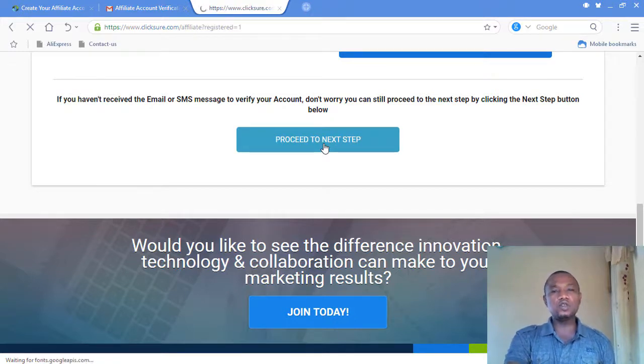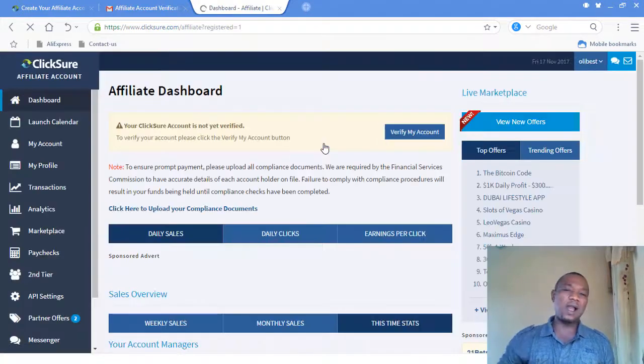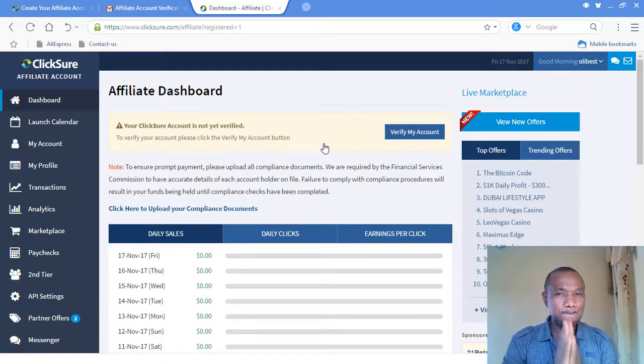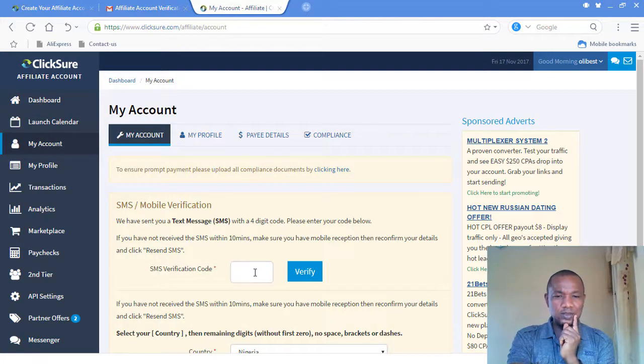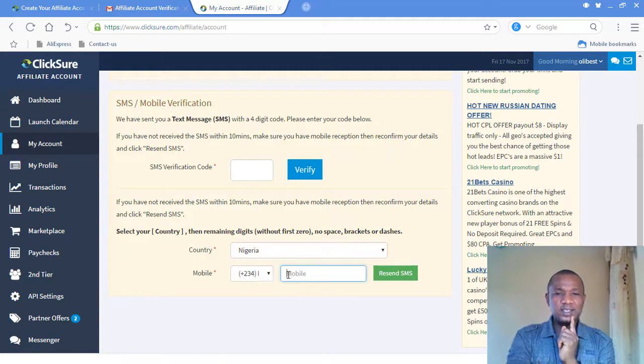Once you click on proceed to next step, you have already become a registered member of Clicksure affiliate network. Do you understand me? So if you go to my account, you can put the verification number here to verify your number under my account. Again, if you scroll down, you will still see your number here. Do you understand me at this particular junction?